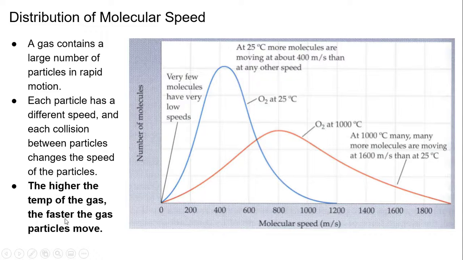Also, the higher the temperature of the gas, the faster the gas particles move. So if we look here, we have number of molecules and we have speed. At 25 degrees Celsius, we have oxygen, and pretty much all of the molecules are in this little curve. But there are different speeds even within this.